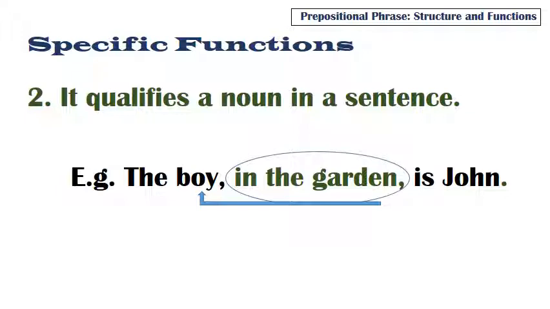So we have the boy is John. Someone who wants to know more about the boy would say, which boy are you talking about? Which is the key word there for the question, and questions built on which are questions that describe nouns. Therefore, in the garden in this instance qualifies the noun boy.